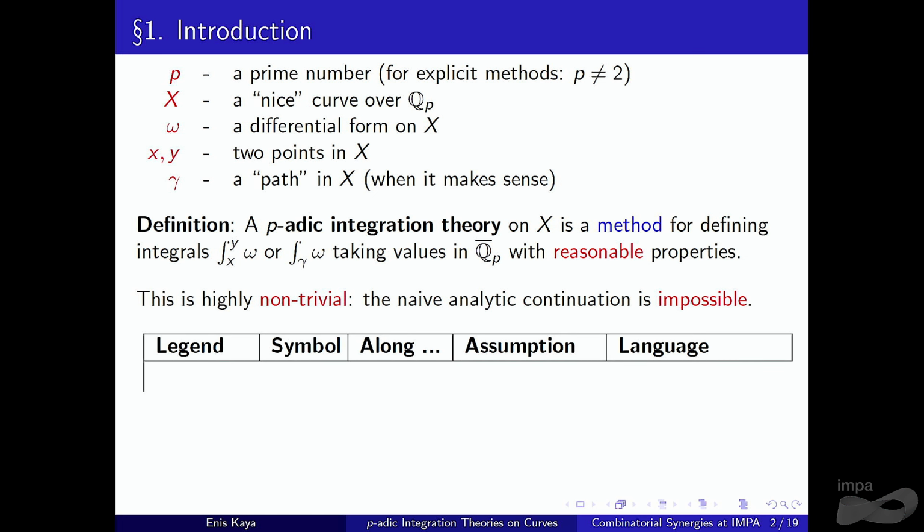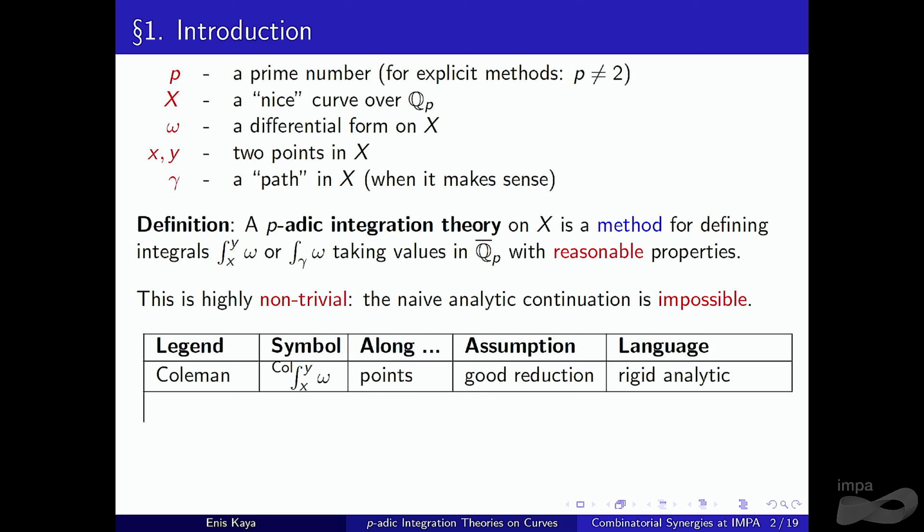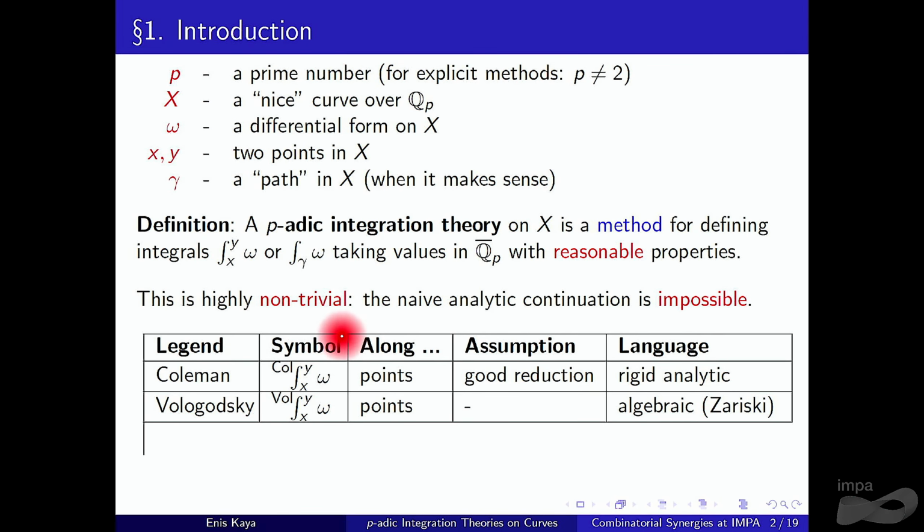However, thanks to some legends in the area, we have some reasonable integration theories. The first one is Coleman. It's denoted by this symbol. It's an integration theory along points, and it assumes that the curve in question has good reduction. The language is rigid analytic. If you don't know what this means, you can just think of it as a Berkovich space. That's fine. But one of the posters is about rigid analytic spaces, so you can go there and check for information.